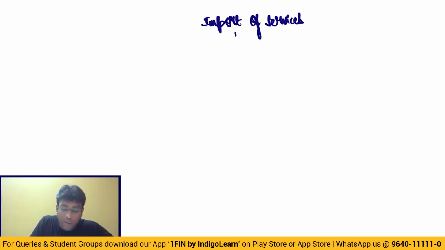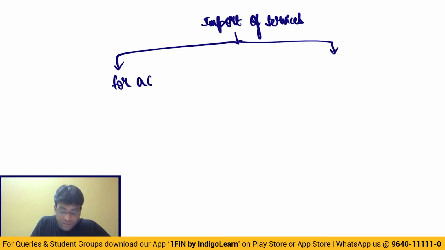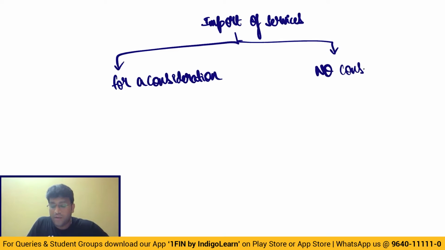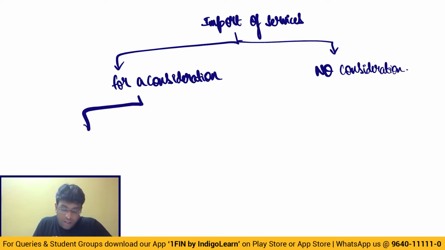when we talk about import of services, I can divide this into two parts. First case, for a consideration. Second case, no consideration. And when it is for a consideration, my dear friends, again, two possibilities.